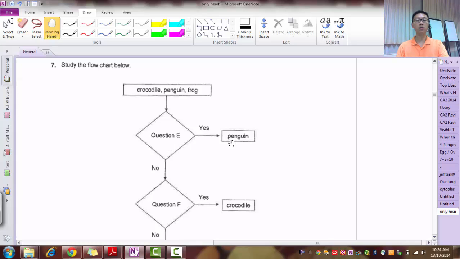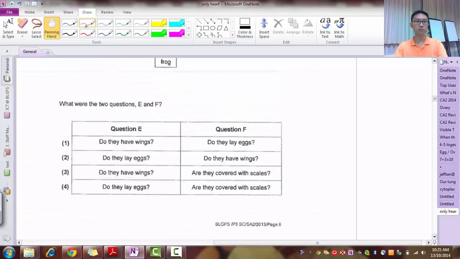Let's see, penguins. Does it have wings? Yes. Does it lay eggs? Yes. Crocodiles, no wings. Frogs, no wings, but both lay eggs. So E will definitely be whether it has wings. So 1 is okay, 2 is out already, 4 is out already. So I'm left with 1 and 3.